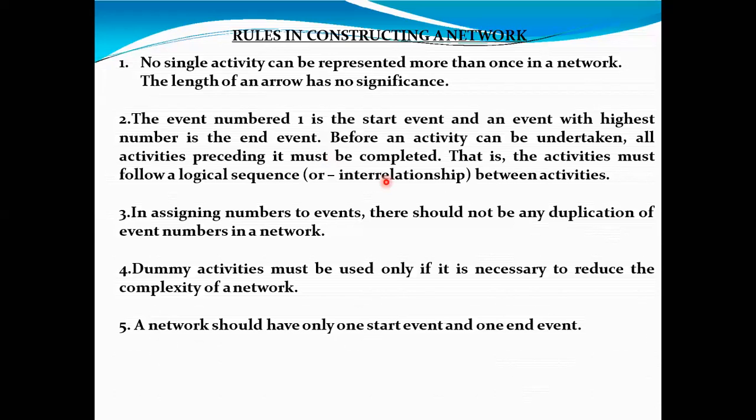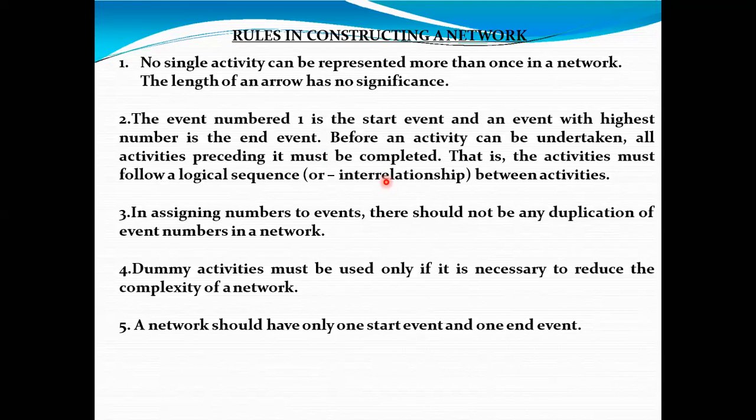Then the network should have only one start event and only one end event. This is the very important part. Starting and closing of the network should be with only one event. There should not be 2 or 3 events.